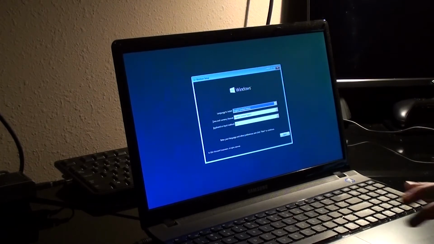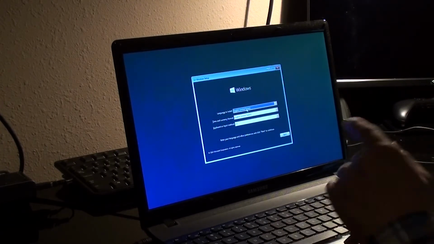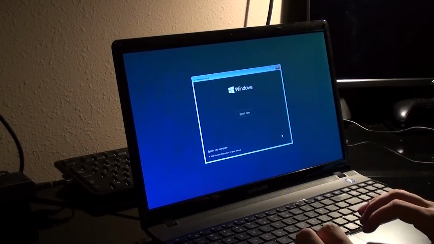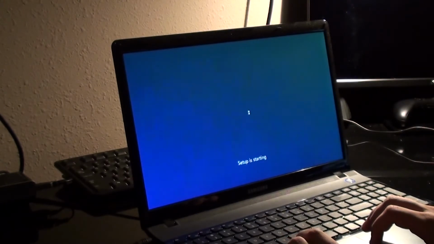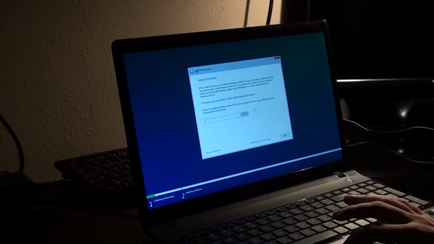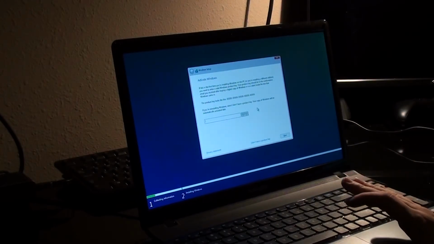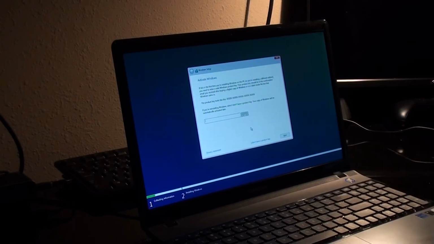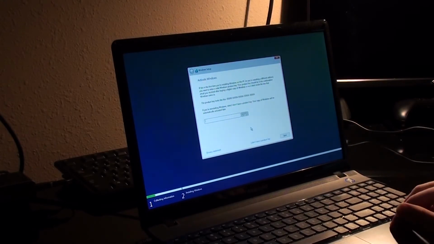Alright, so we're going to go ahead and make sure that it's United States English, United States, yep. And we're going to click Next, and we're going to click on Install Now. And the reason that we installed Windows 10 prior to putting in the solid state is that Windows 10 uses a different variation of a key. They don't have a physical printed key anywhere, it's all a digital key inside of this machine.